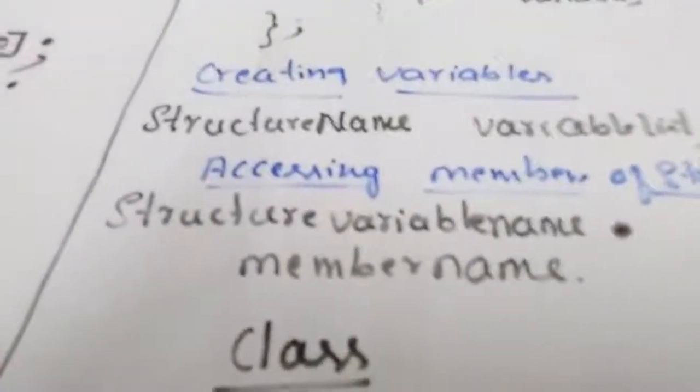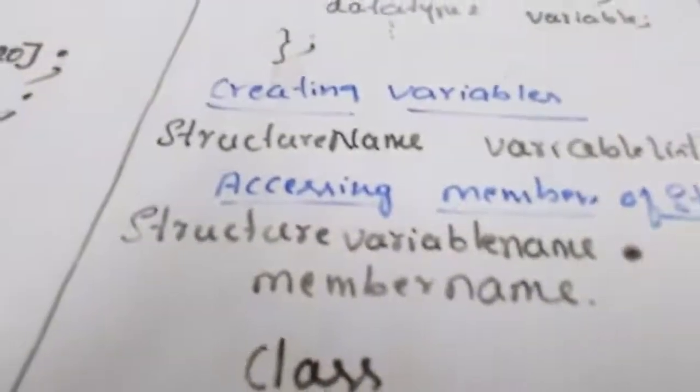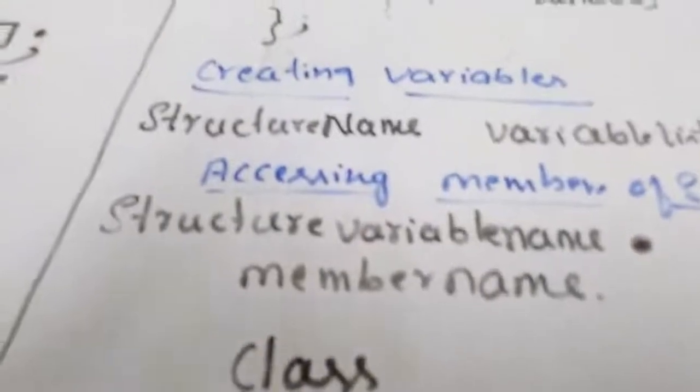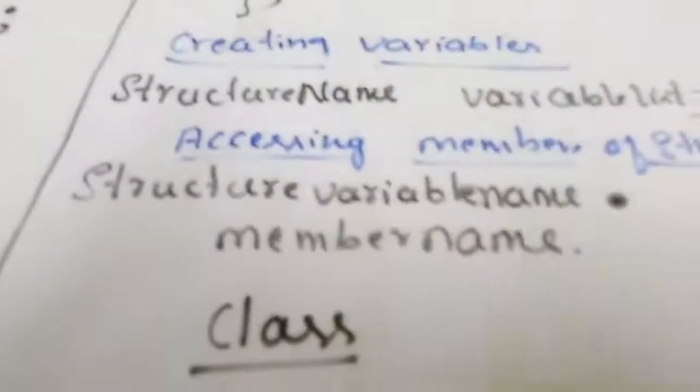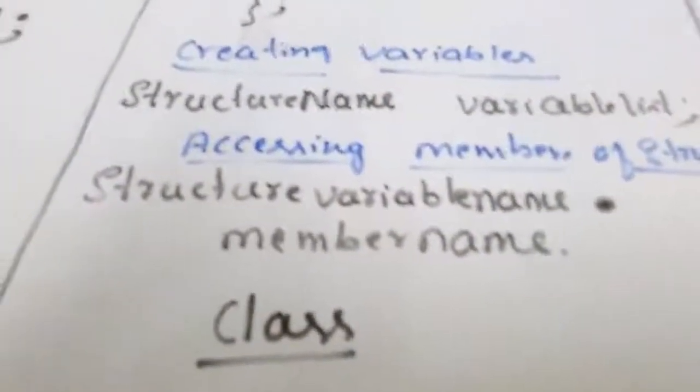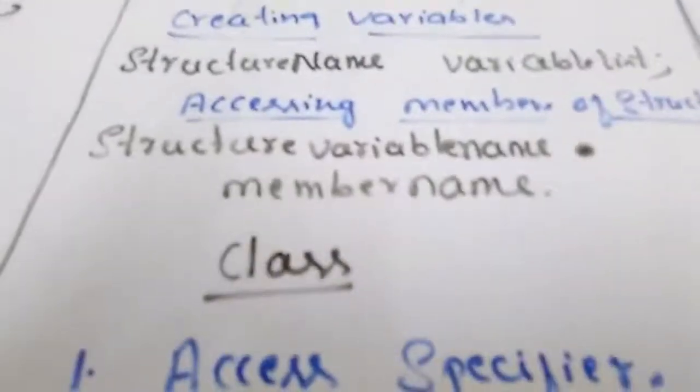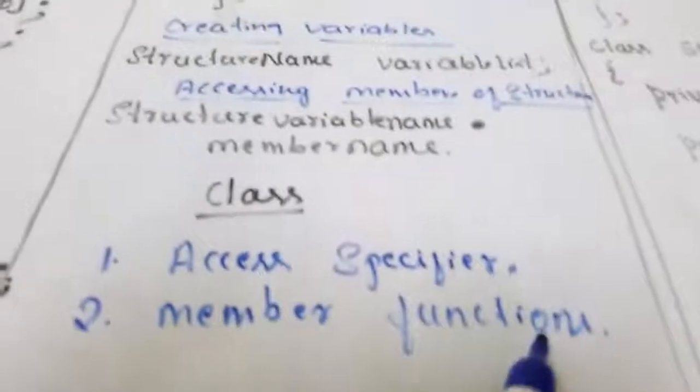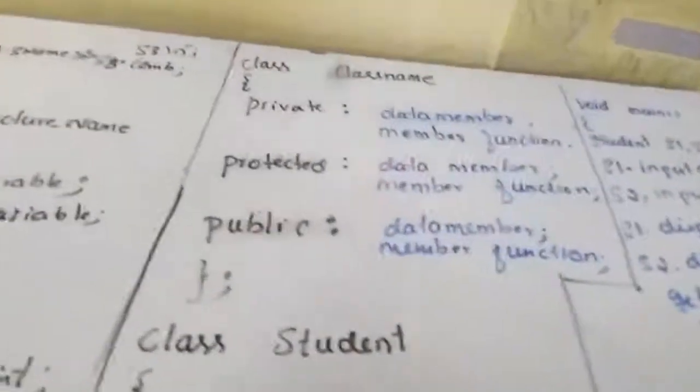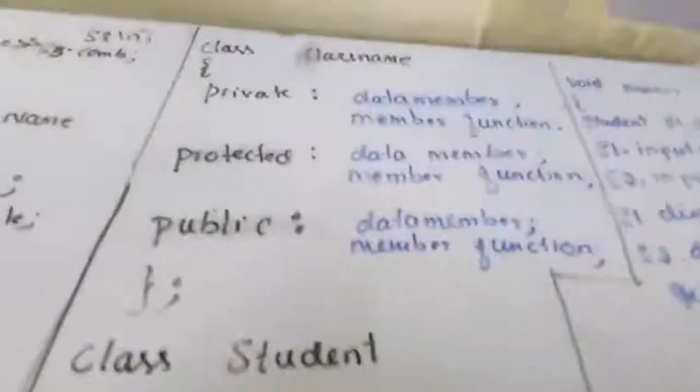I hope you understood these concepts. Let us consider class. Class is also a keyword. It is used to create our own data type, like a structure. So there are two more facilities in class, but these facilities are not there in structure. What are those facilities? Access specifier and member functions.